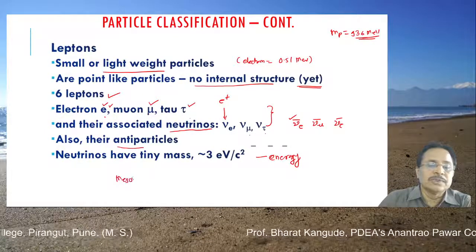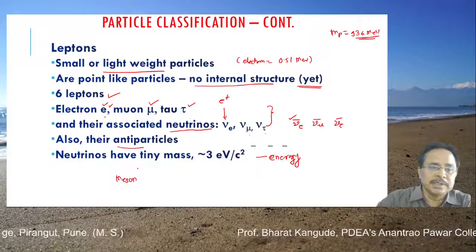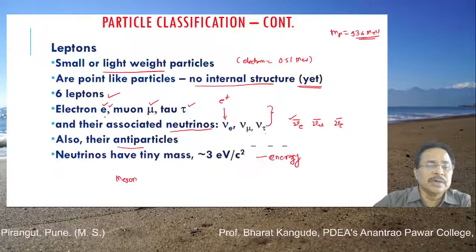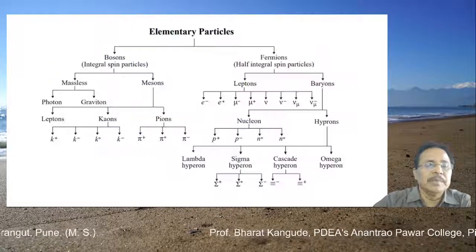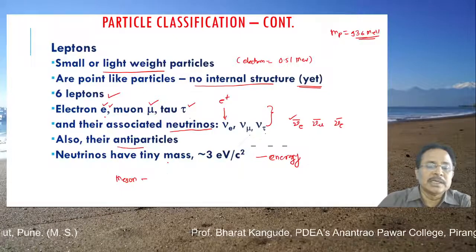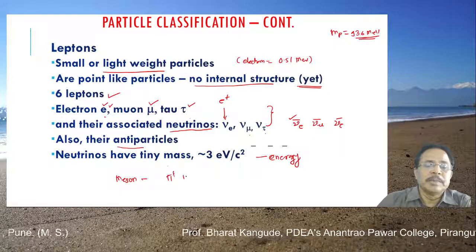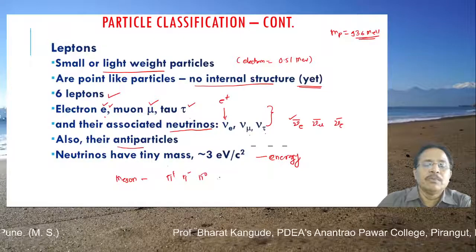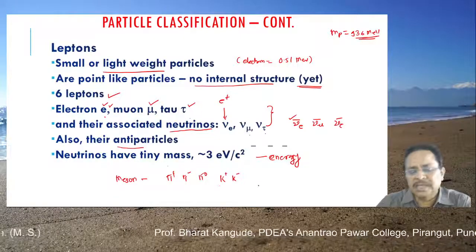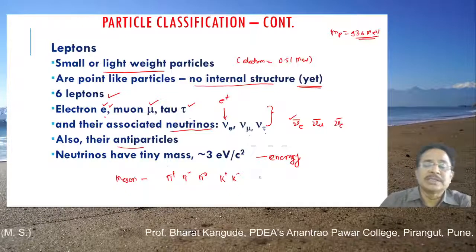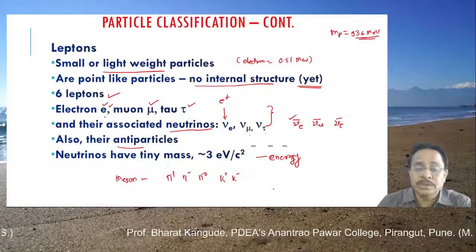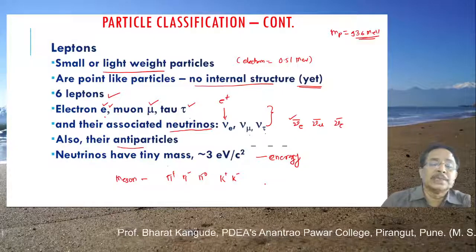So mesons, I think I have written it somewhere. Hadrons, then baryons, leptons and mesons. Mesons are intermediate. All these particles like pi plus, pi minus, pi 0, then kaon, k plus, k minus, etc. Again, this list is very large. Their masses are in between leptons and baryons, and these particles are called mesons.